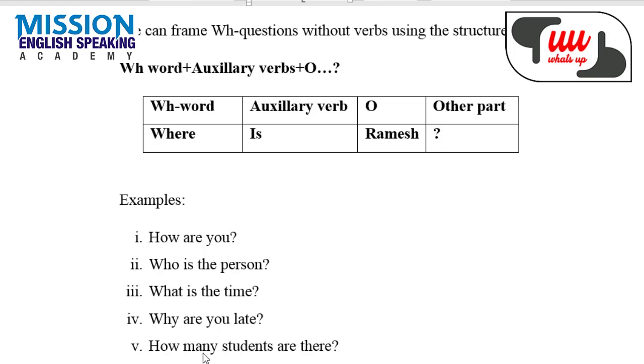How many students are there? So how many students is a WH word, and again are there. So these are some of the examples. You can also use am, like who am I? So in this way you can ask a number of questions.